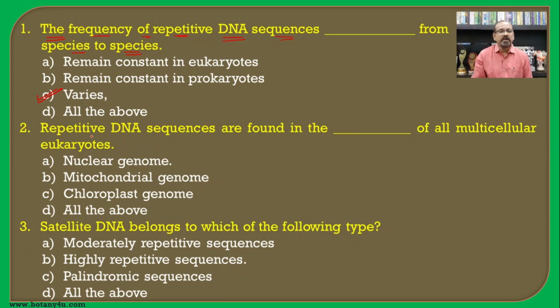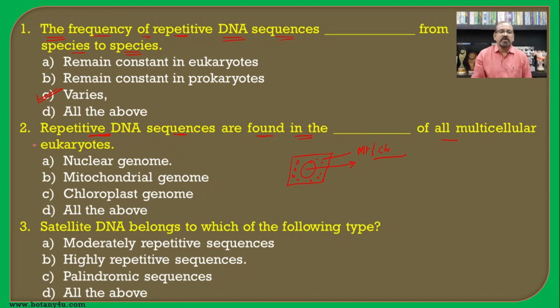Repetitive DNA sequences are found in the dash of all the multicellular eukaryotes. We know in eukaryotic organisms there is a presence of DNA in the nucleus, that is known as the nuclear genome, while in the cell cytoplasm there are cell organelles, that is mitochondria and chloroplast, which also contain DNA molecules.